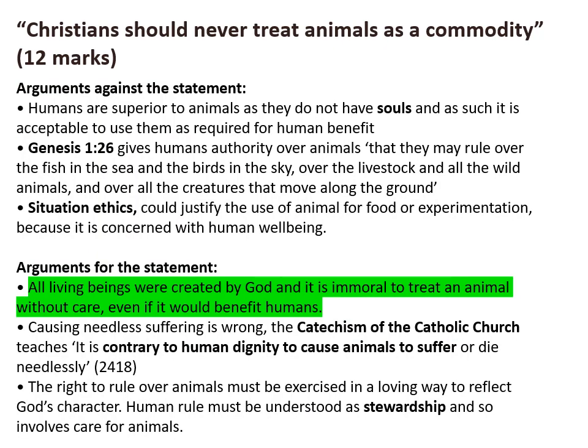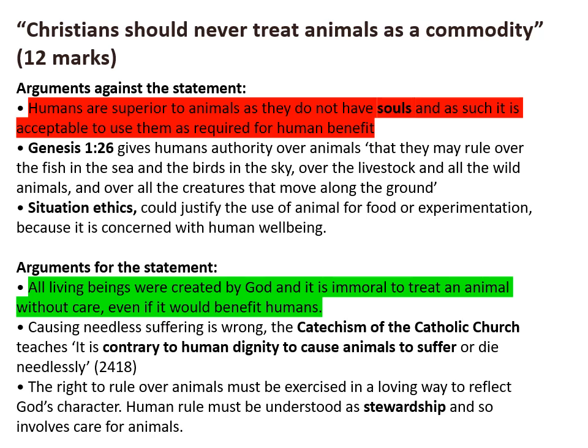So now I'm going to start the second part of my answer where I need to positively argue for my point of view. So I need to select an argument that I think is stronger and develop that. It's important then to also consider how the opposite view might respond to your argument. So now I need to select a view against the statement that's going to contrast with mine and criticize my view.